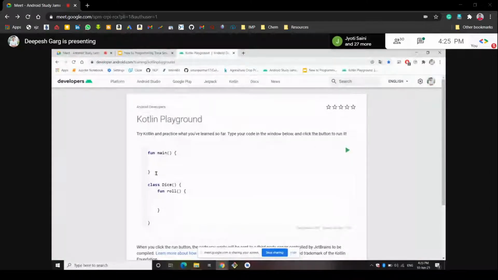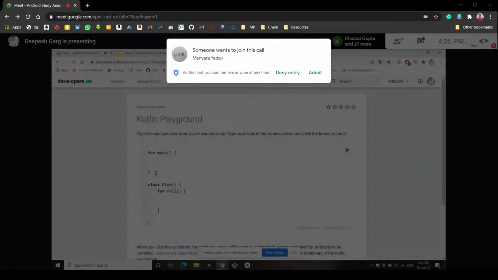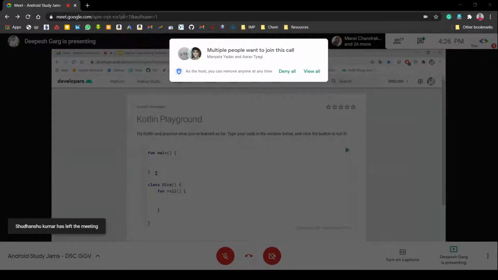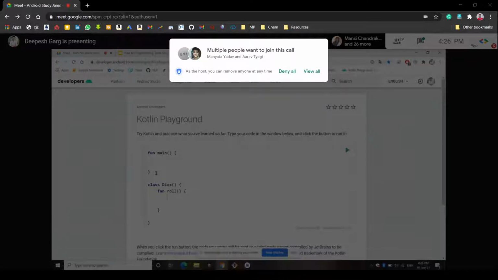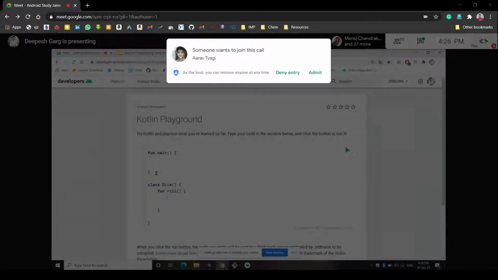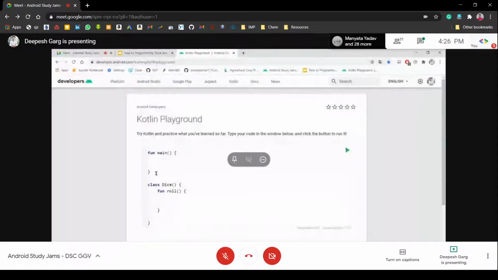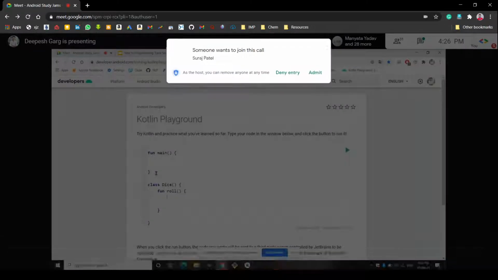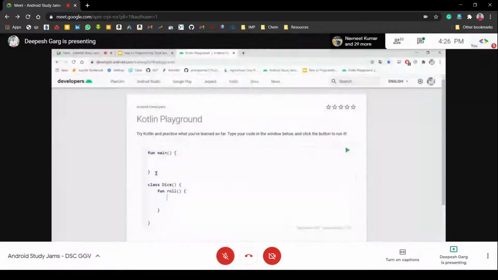In the main function, we will create one variable and save the value returned from this function to that variable. So whenever we roll the dice, some number will be returned from this function and stored in that variable that we will create in the main function. So let's return something.